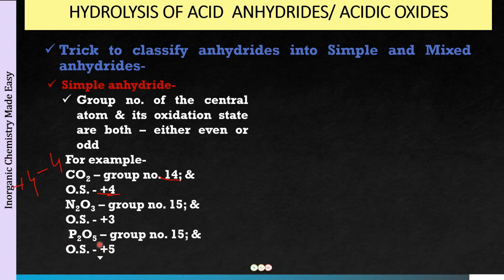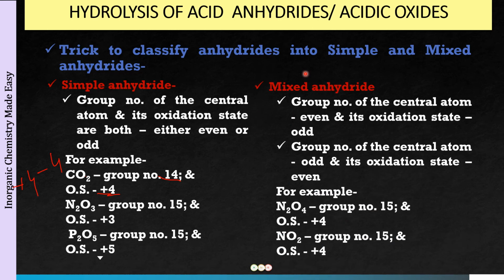So P2O5 is going to be a simple anhydride. Next we have mixed. In the case of the mixed anhydride, you will find that if the group number of the central atom is even, the oxidation state will be odd. Or if the group number of the central atom is odd, the oxidation state will be even.